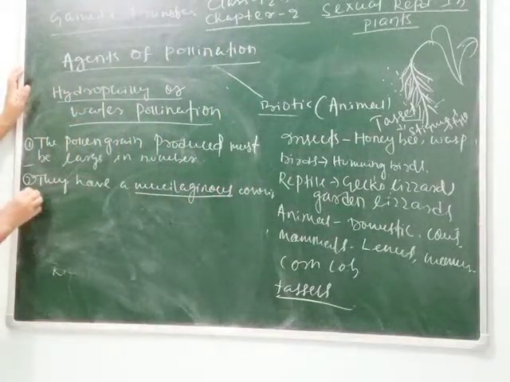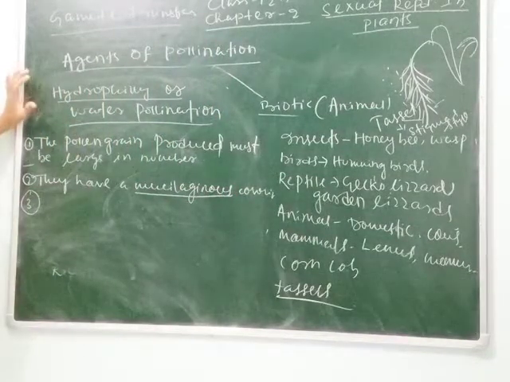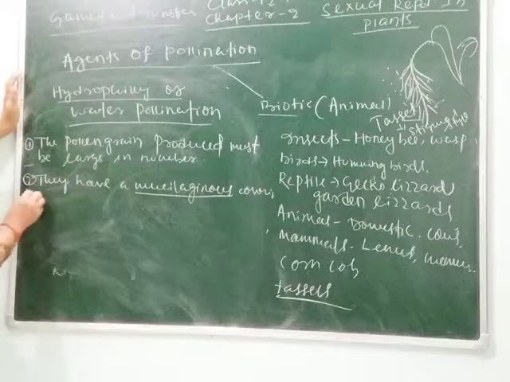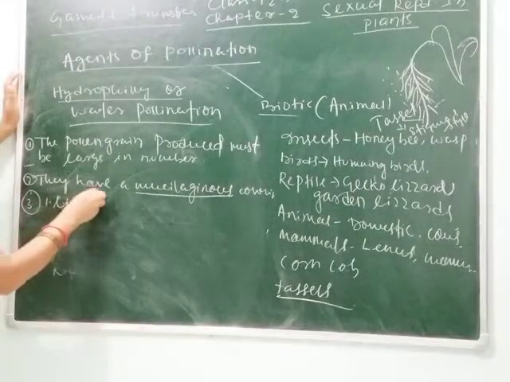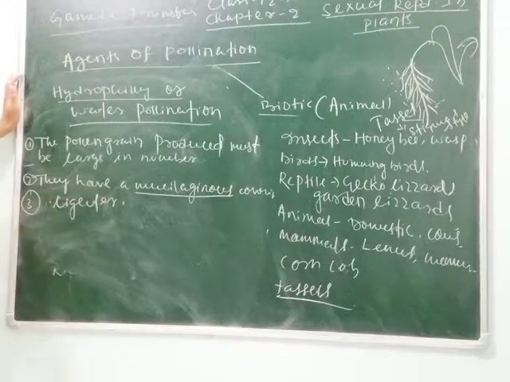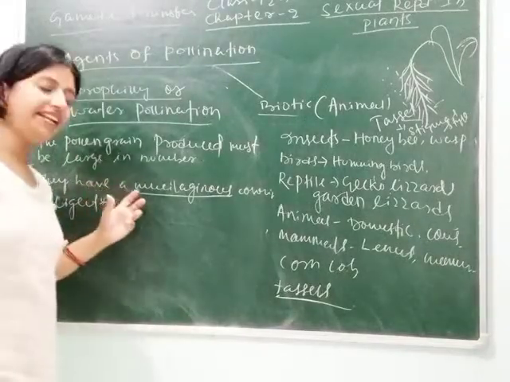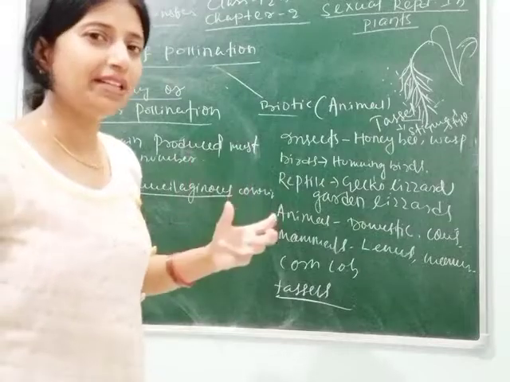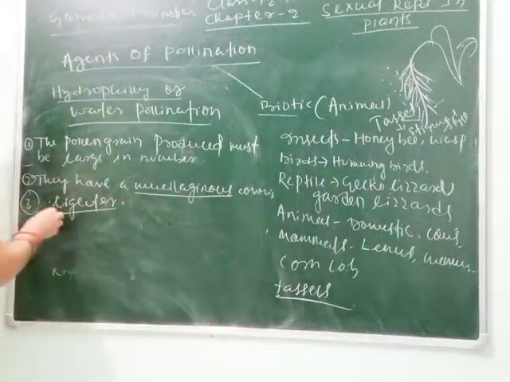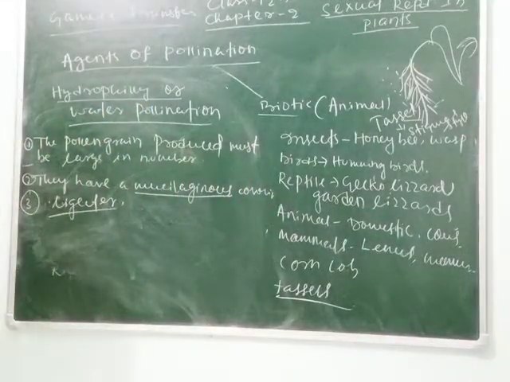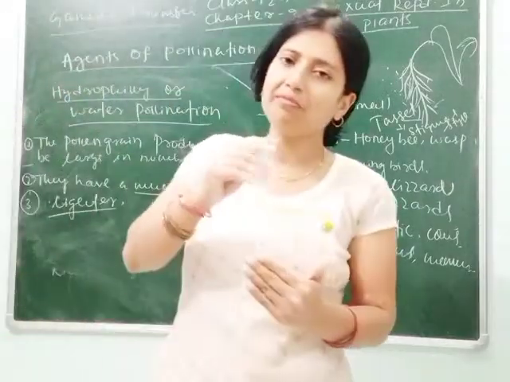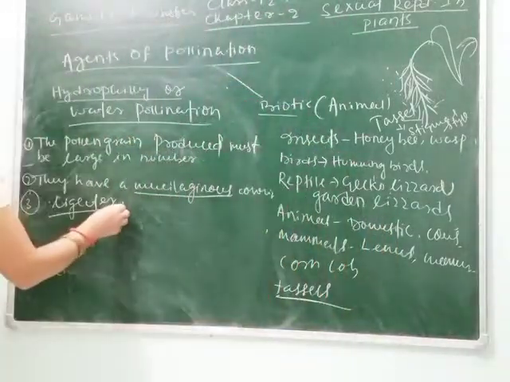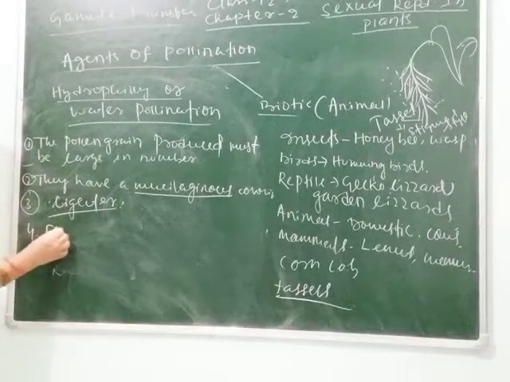Again, the next character is the pollen grains will be lighter. Why are they lighter? If their weight is more, then they may dip in the water. That's why they are lighter. Clear, students? Now let's see the characters of the female flower. The female flower must be large in size.